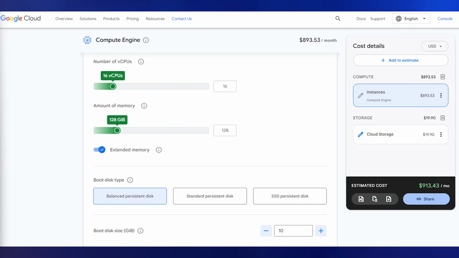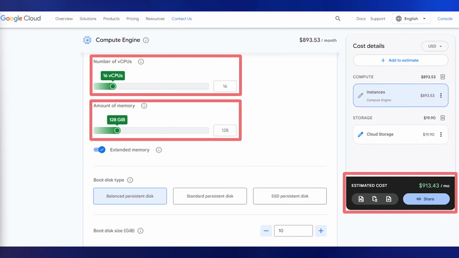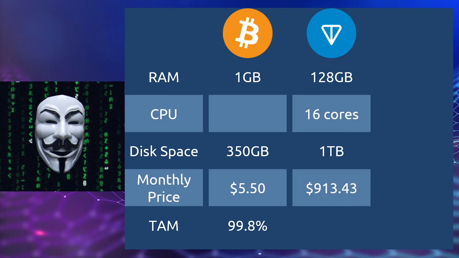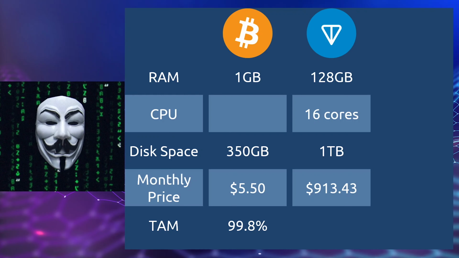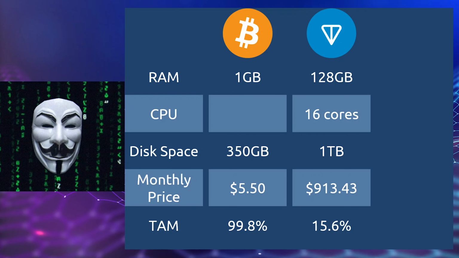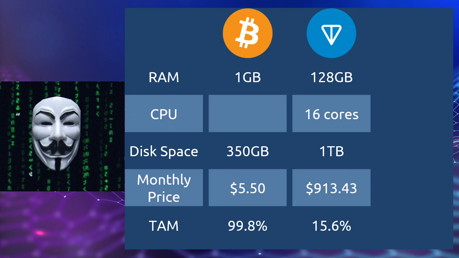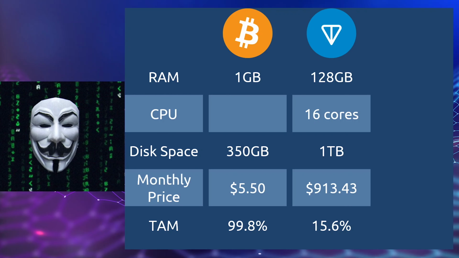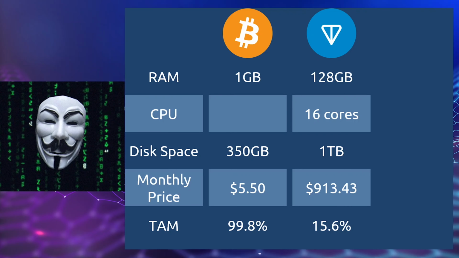Google Cloud will charge you $913 every single month to give you a wonderful opportunity of running a node for the Ton network. Such high monthly server fees drop the TAM, total addressable market, down to just 15.6% of the global population. Let's not forget that we assume that every person who has $1,000 of extra income every month will rush to run a node, which is of course completely untrue.